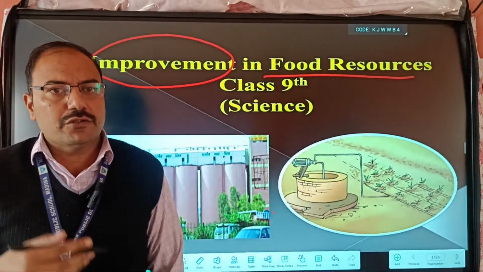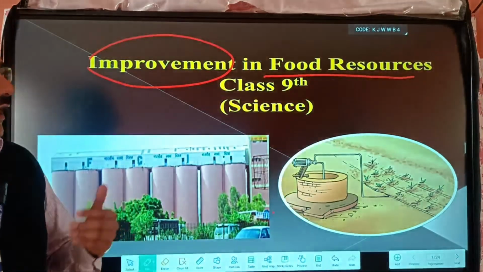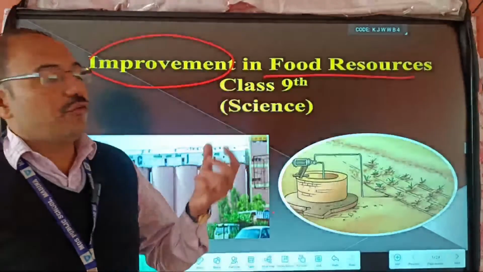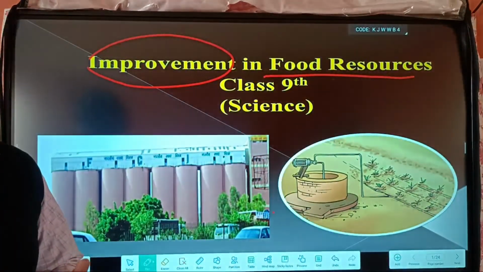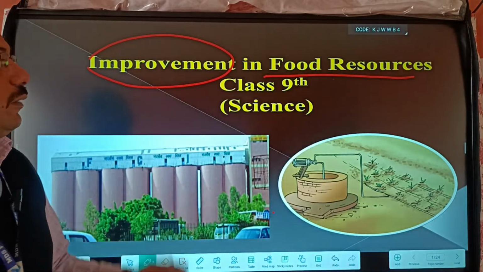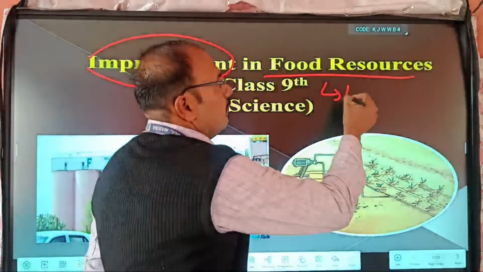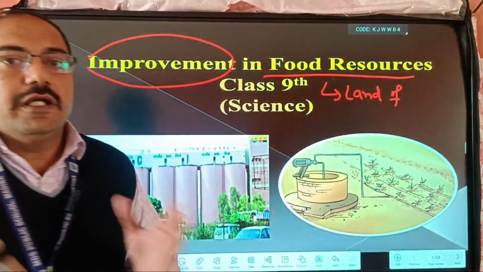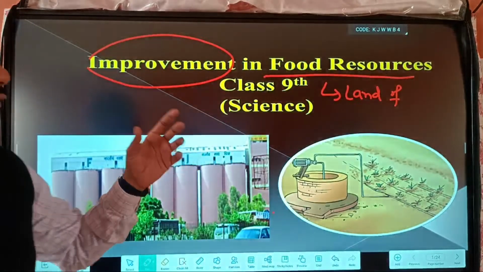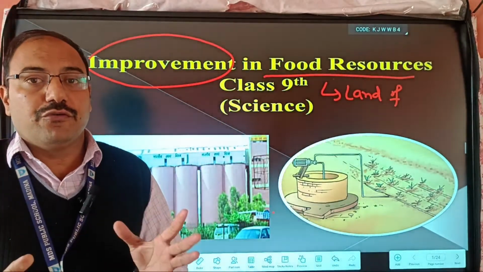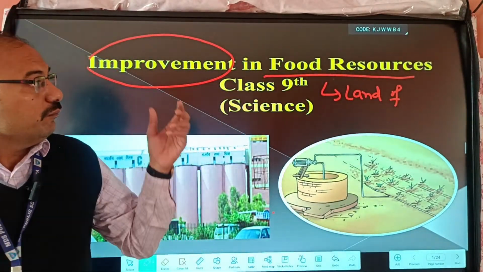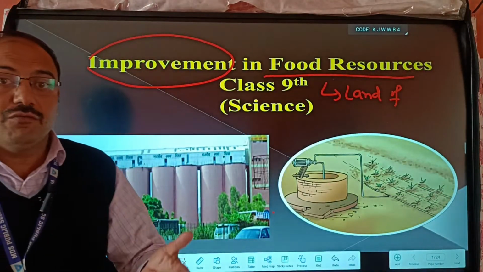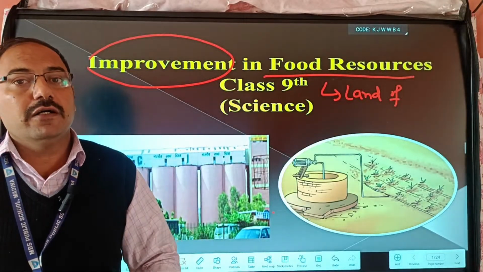So here what happened? Continually the population of the country increases. As the population of the country increases, we require more sources of food. But we know the land of the country is limited. So here we have limited resources. So the main motive of improvement in food resources is to increase production without degrading the quality of the foods.